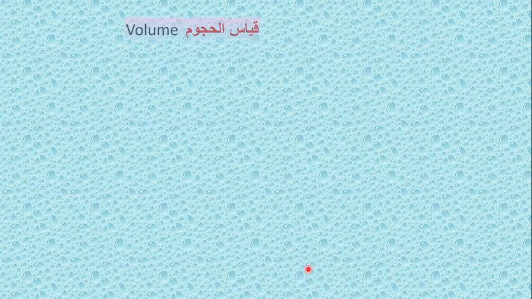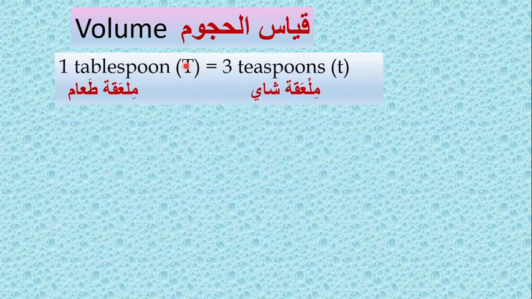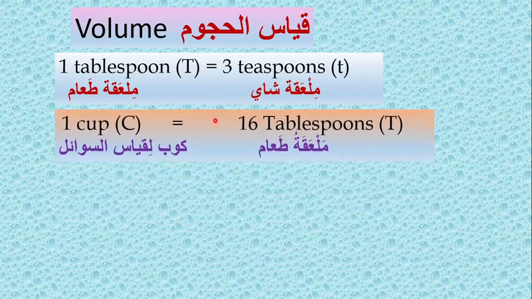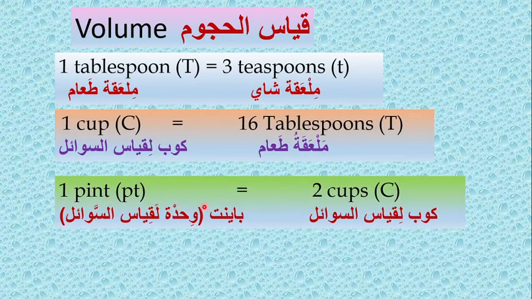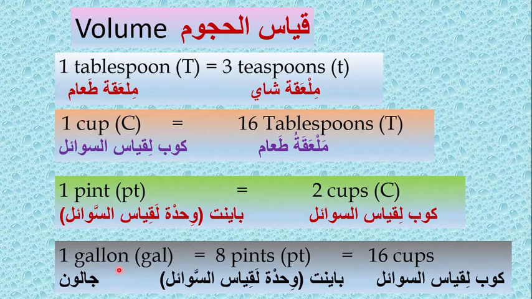Now see the volume. 1 tablespoon, this is a capital T, is equal to 3 teaspoons. 1 cup is equal to 16 tablespoons. 1 pint equals 2 cups. And 1 gallon equals 8 pints, which is also equal to 16 cups. You can see the Arabic translations. Here also the bigger units are on the left side and the smaller units are on the right side. Tablespoon is bigger than teaspoon. Cup is bigger than tablespoon. Similarly, gallon is bigger than pint and cups.